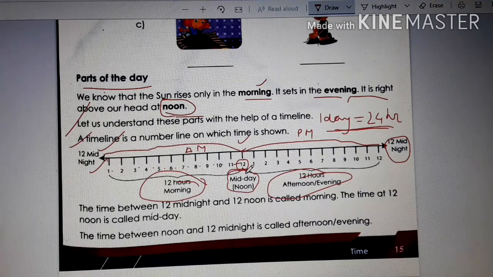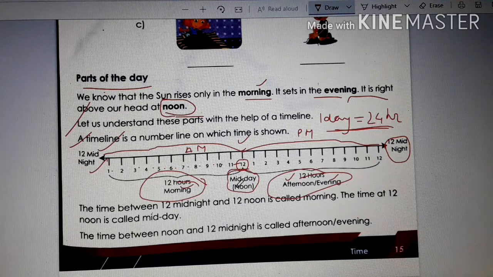Then afternoon, after 12 noon till midnight, there is 12 hours, and in this 12 hours you will get afternoon and evening. During afternoon we have our lunch, and during evening we go to play, we study, isn't it? And during morning hours, what do we do? We wake up, we brush our teeth, we get ready for school, isn't it? And during night, we sleep. Is it clear to everyone?